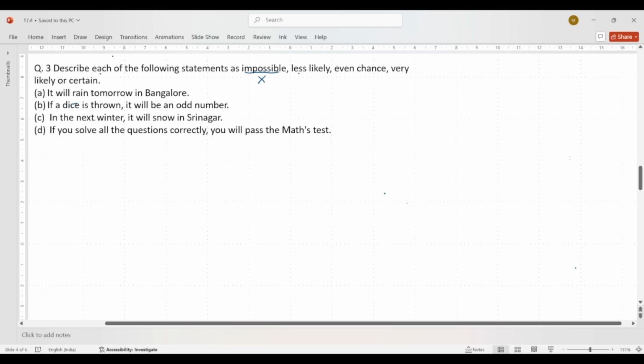Less likely means few chances. Even chances means 50-50, and very likely means more than 50% chances. Certain means 100% chances.